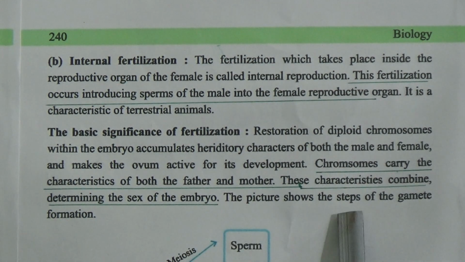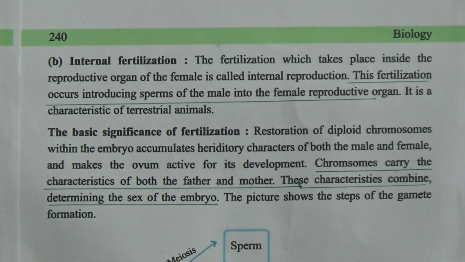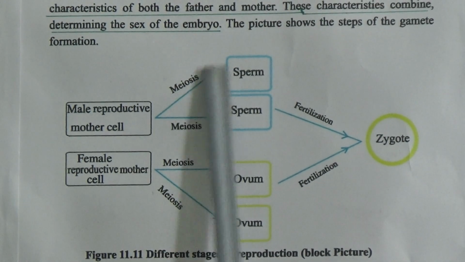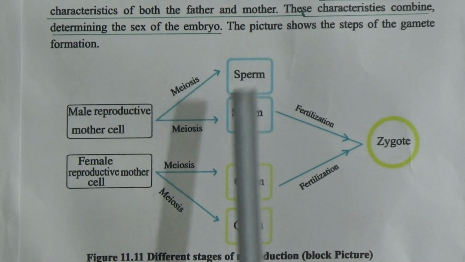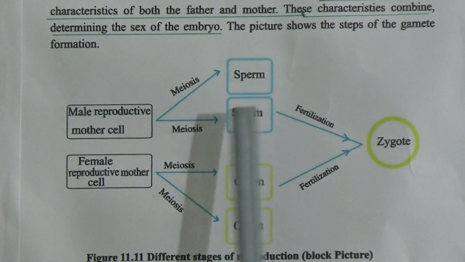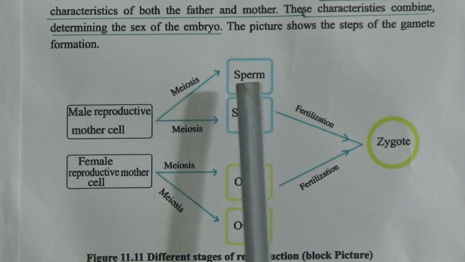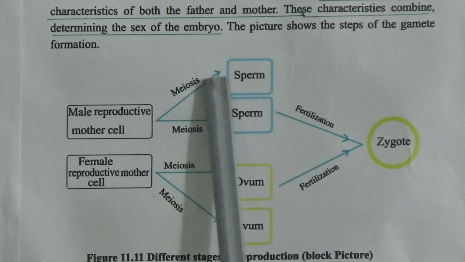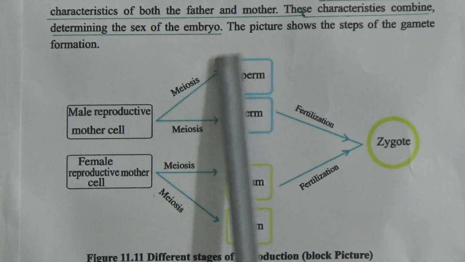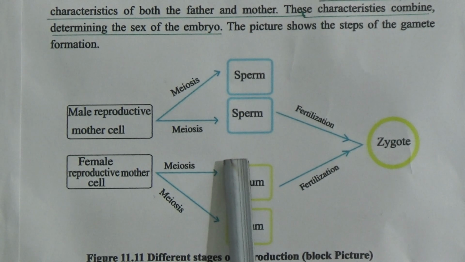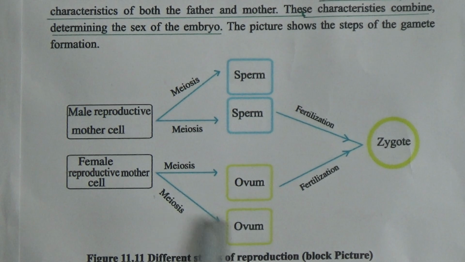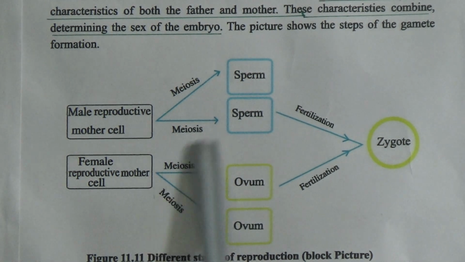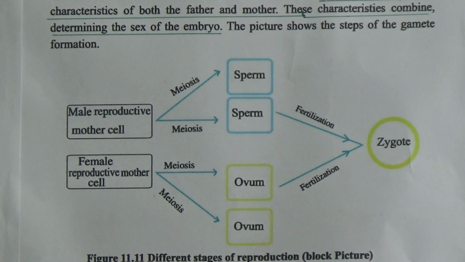The picture shows the steps of the gamete formation. Now here is the male reproductive mother cell. It will divide by meiosis cell division and create 4 sperms, and here 2 cells are given, but we know that through meiosis it will create 4 haploid gametes. And here the female reproductive mother cell will also be divided through meiosis cell division, and it will create 4 ova.